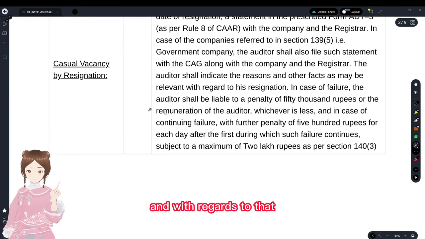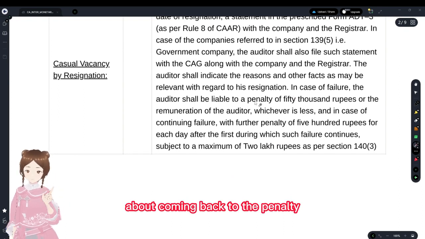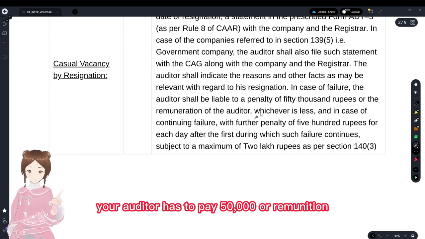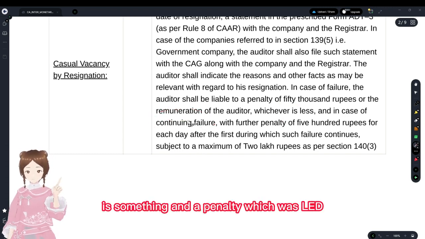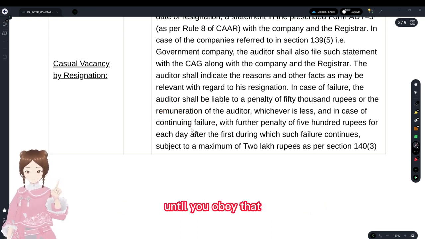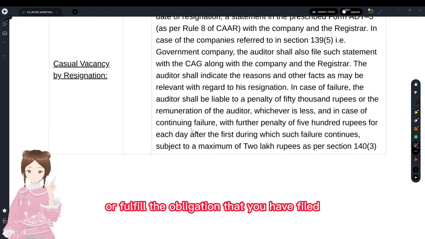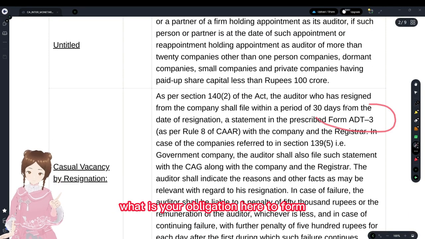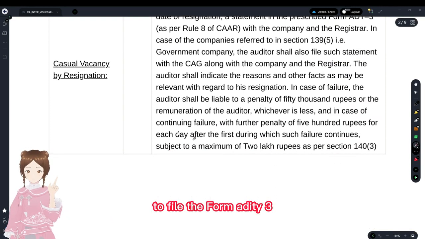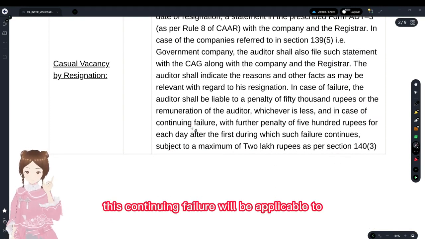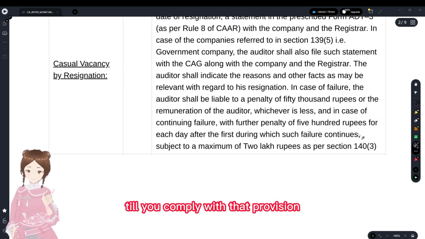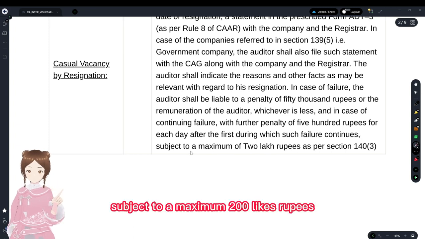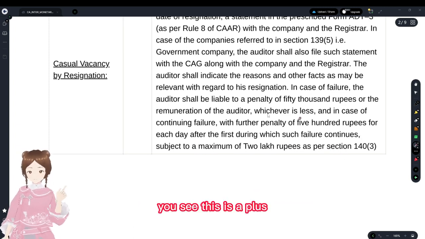Coming back to the penalty here, the auditor has to pay 50,000 or the remuneration, whichever it is, in case of a continuing failure. What is continuing failure? It is a penalty that continues until you obey the rule or fulfill the obligation. What is your obligation here? To file Form 883. This continuing failure will be applicable to you. You have to pay a penalty of 500 per day, till you comply with that provision, subject to a maximum of 2 lakh rupees. You see, this is a plus here.